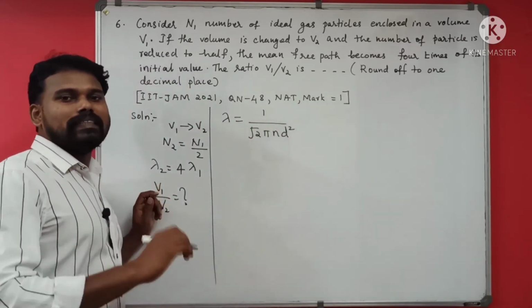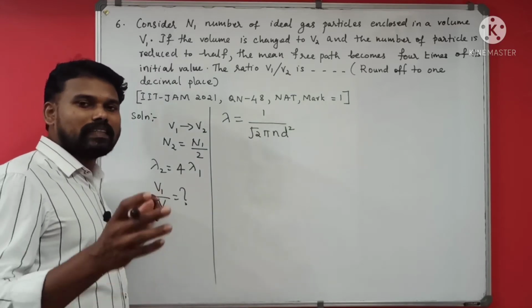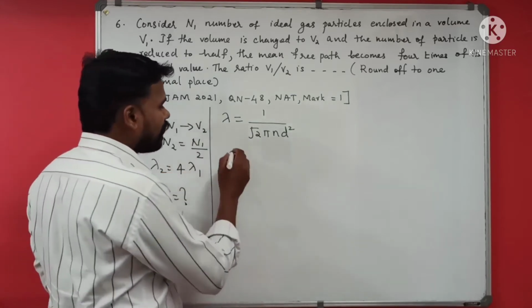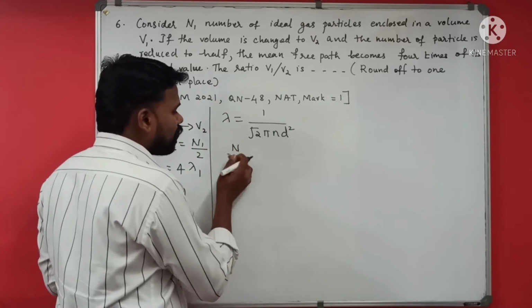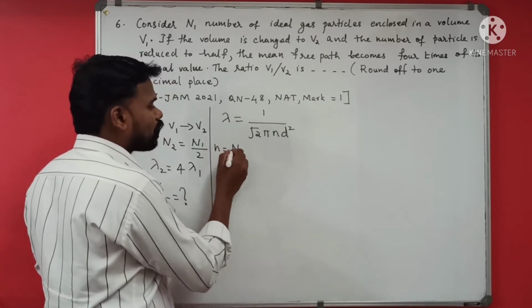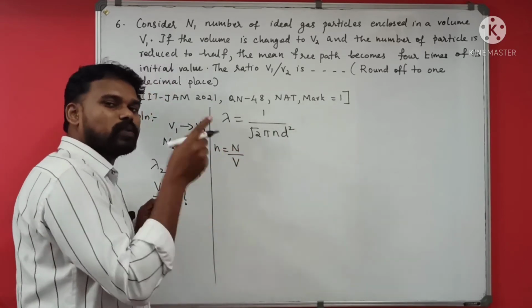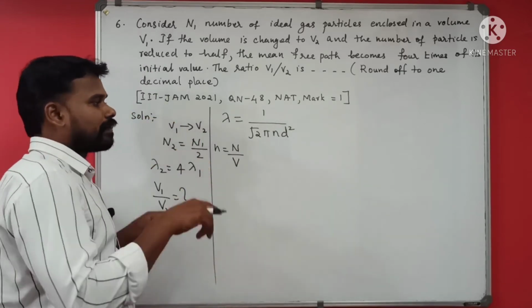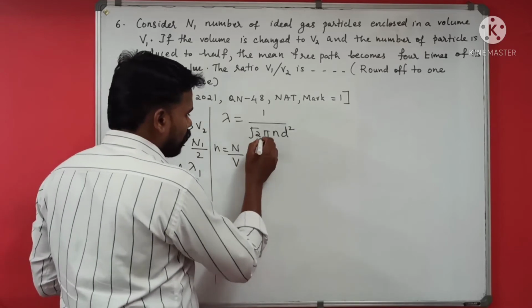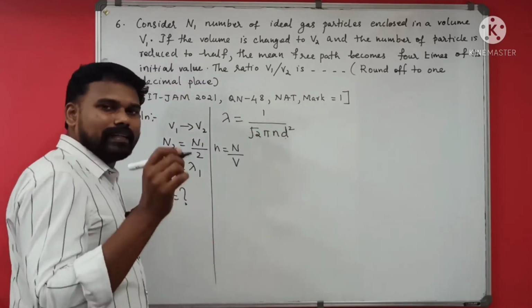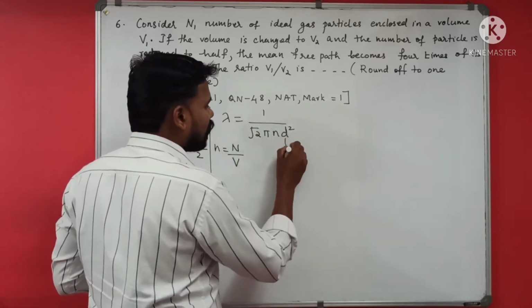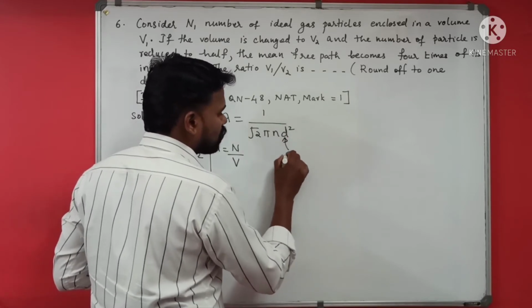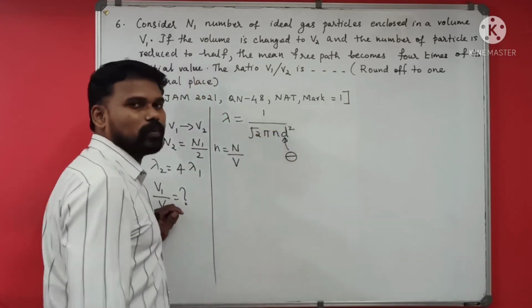Small n is the number density of gas molecules inside the chamber, small n is equal to capital N by V, the total number of gas molecules inside the chamber divided by the volume of the container. And d is the diameter of gas molecules.